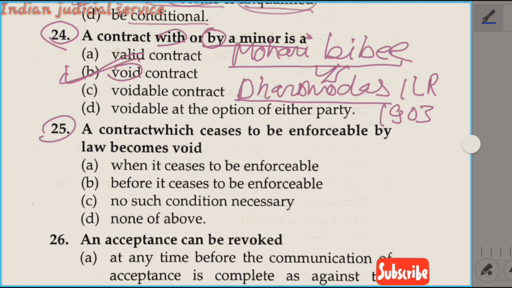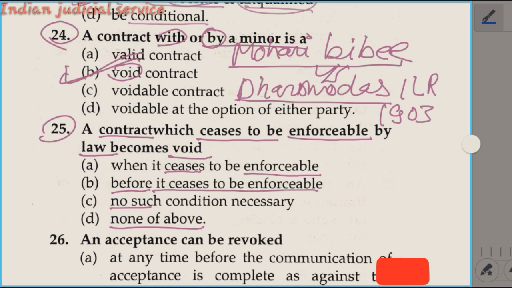Now question number 25. A contract which ceases to be enforceable by law becomes void. Option A, when it ceases to be enforceable. Option B, before it ceases to be enforceable. Option C, no such condition necessary, and option D, none of the above. So a contract which ceases to be enforceable by law becomes void when it ceases to be enforceable. So our answer is option A.